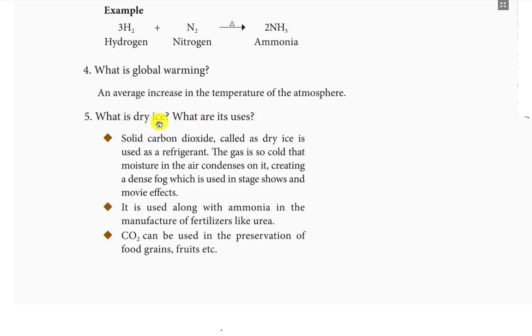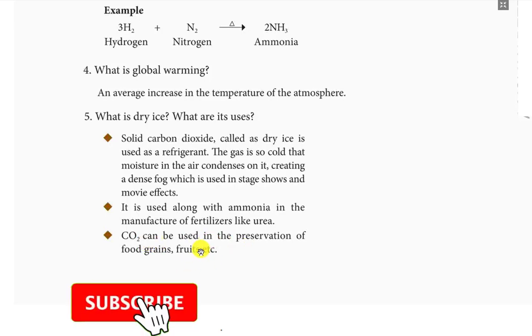What is dry ice? What are its uses? Solid carbon dioxide is called dry ice. It is used as a refrigerant. The gas is so cold that moisture in the air condenses on it, creating a dense fog which is used in stage shows and movie effects. It is used along with ammonia in the manufacture of fertilizers like urea. Carbon dioxide can be used in the preservation of food grains, fruits, etc.